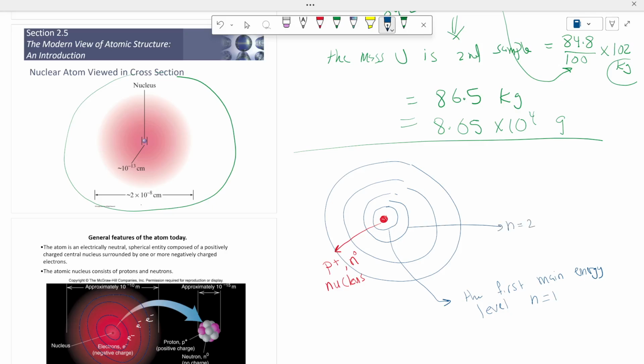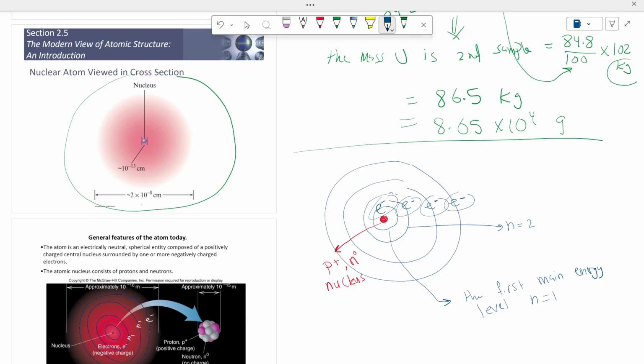This is the second energy level, third energy level, and so on. In these energy levels, you can find the electrons. Each atom contains a certain number of electrons that rotate around the nucleus in these energy pathways.